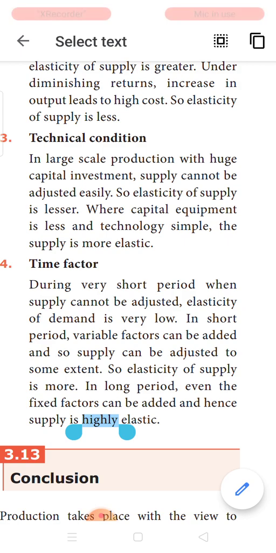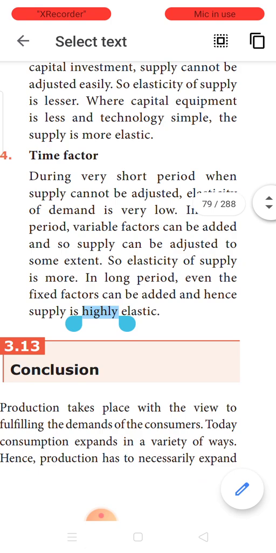For example, when the technology used is very simple, you just make a few alterations in the machine, thereby reducing the output, then the elasticity is more in such a case. So, when technology is simple to handle, you can alter the supply easily. In such a case, the elasticity of supply is greater.